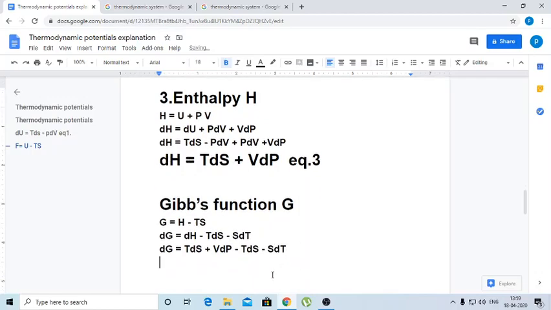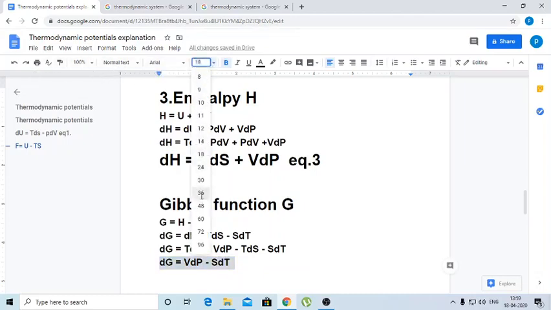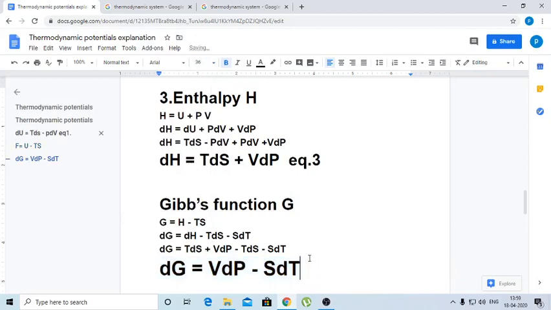So we have the final equation dG equals V dP minus S dT. So this is the expression for change in Gibbs function. Change in Gibbs function is the last, fourth thermodynamic potential. So this is equation 4.